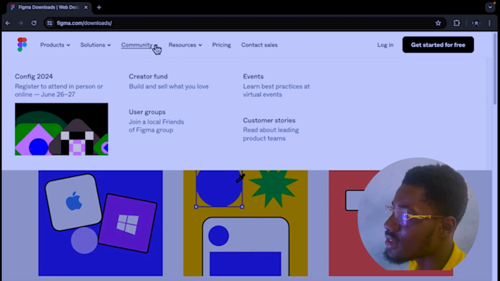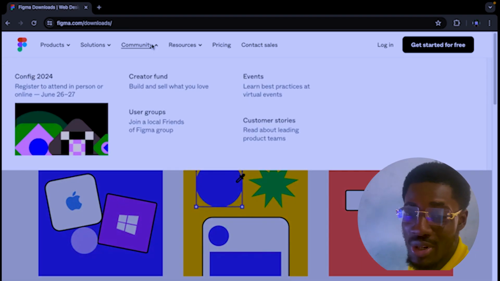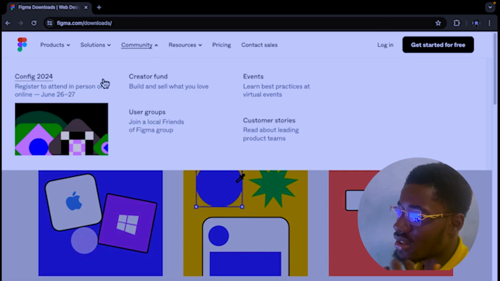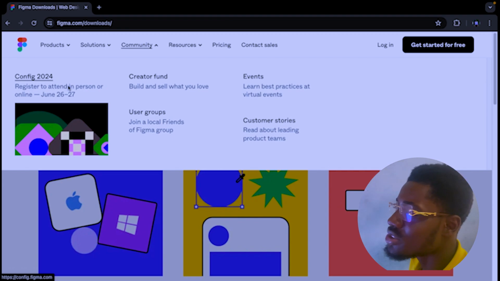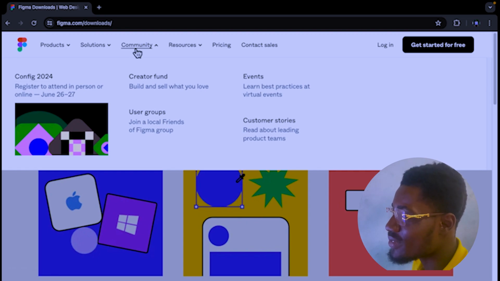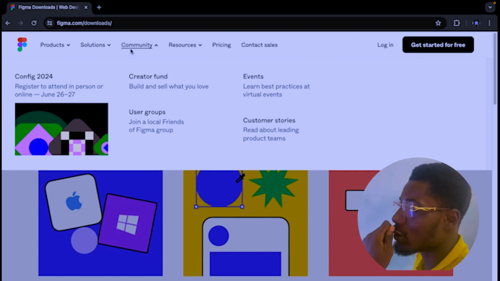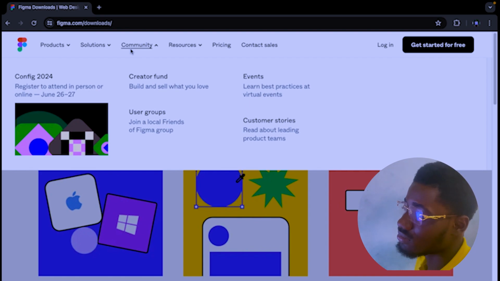So this is the community, and you can join the community to learn and join their events. They have events, like Config 2024. You can join in person or online. There are user groups, creator fund and events, and customer stories. This is the community for you, and you can join a local group. A local group is like educating you on how to use Figma and their latest updates. They do this weekly.